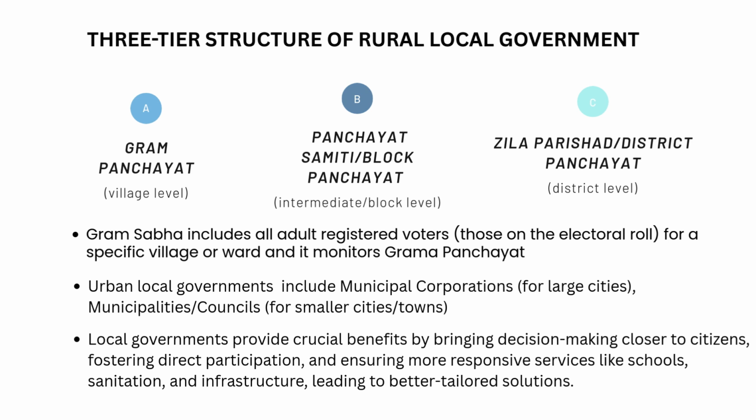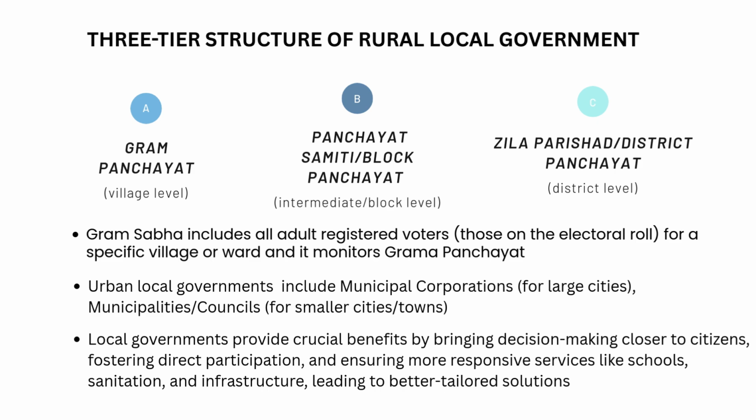The three-tier structure of rural local government, known as Panchayati Raj in India, consists of the Gram Panchayat at the village level, the Panchayat Samiti at the intermediate block level, and the Zilla Parishad, the district Panchayat, at the district level, functioning as grassroots self-governance for development, planning, and service delivery. Sarpanch is the elected head of the Gram Panchayat. The head of the Panchayat Samiti is elected by the members of the Panchayat Samiti. The head of the Zilla Parishad, the district council, is called the chairperson.